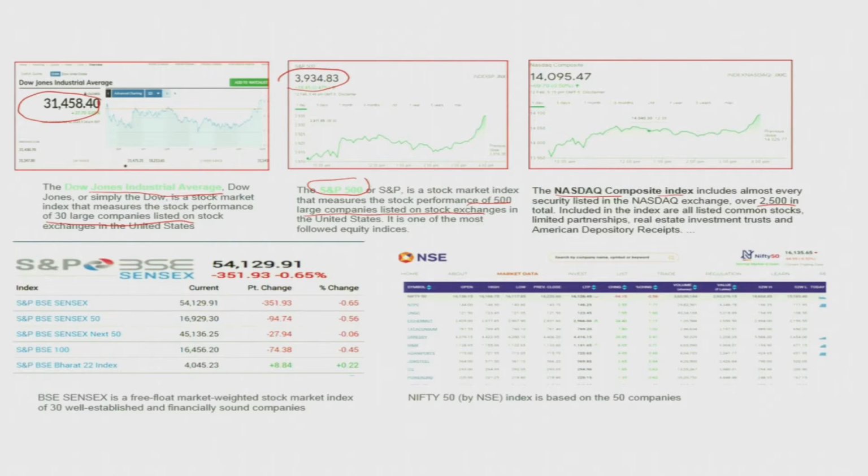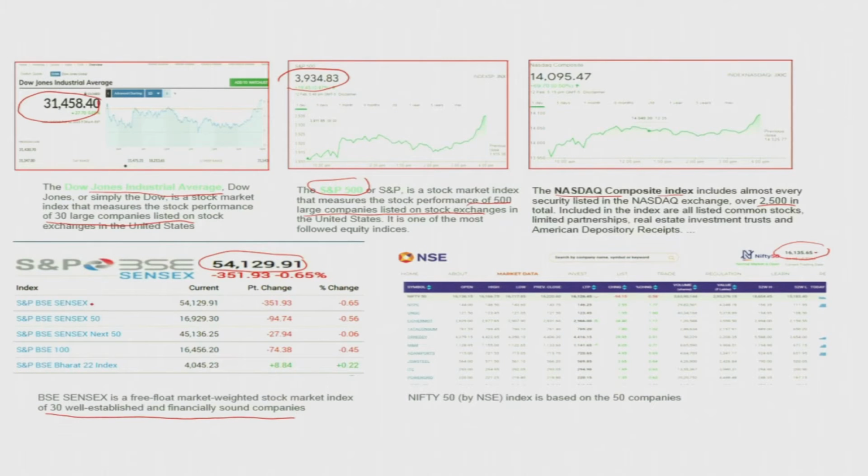In the Indian context, I think you are familiar that we have two major stock exchanges. One is the Bombay Stock Exchange, the S&P BSE. You can see this is the index, and the Nifty is also given. The S&P BSE Sensex is a free float market weighted stock market index of 30 well established and financially sound companies.